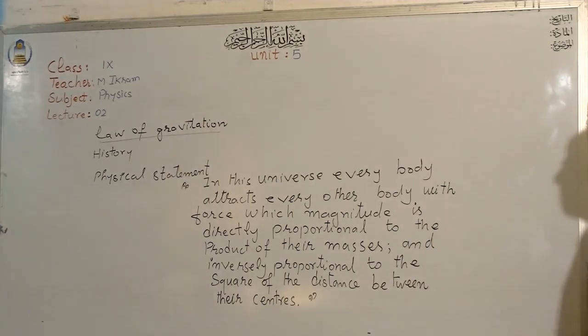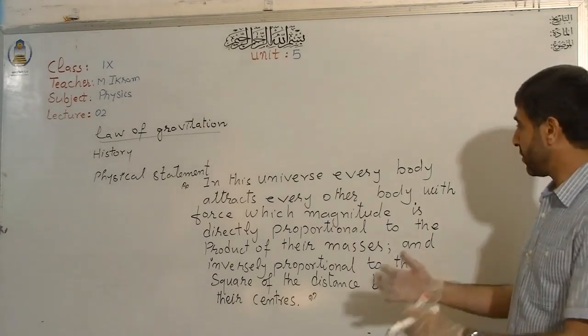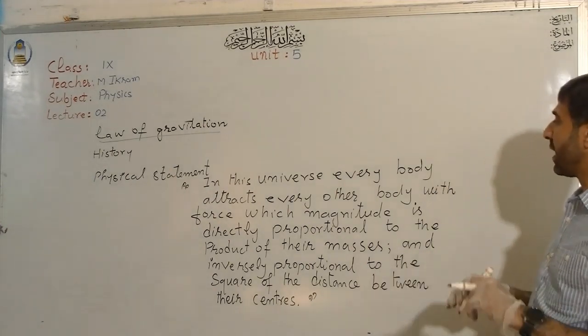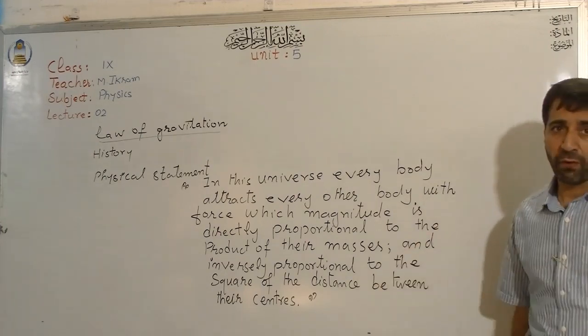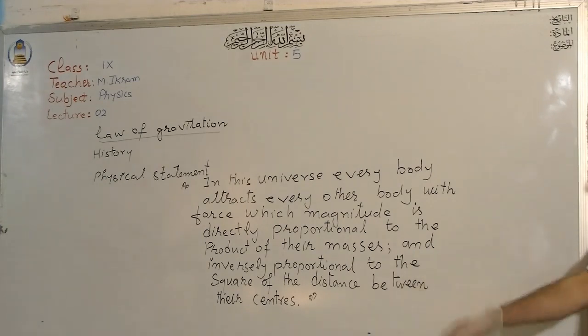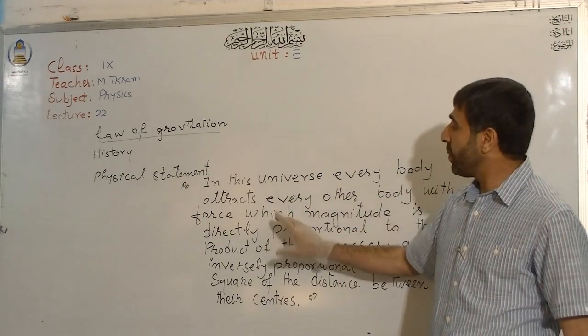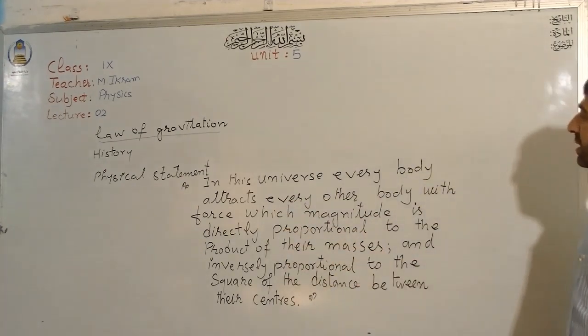Newton discovered that every body in this universe attracts every other body with a force which I explained to you in my previous class, that force called the gravitational force. He said that this gravitational force depends on two things.